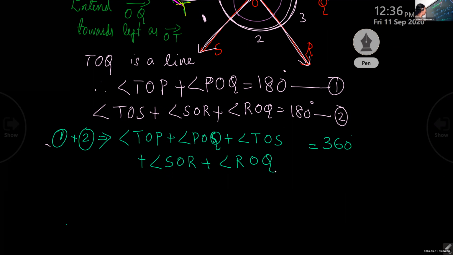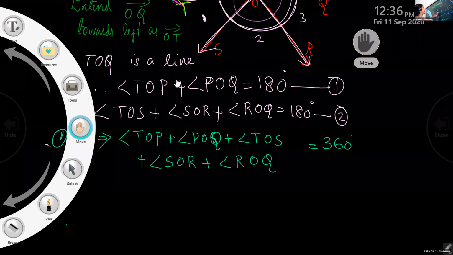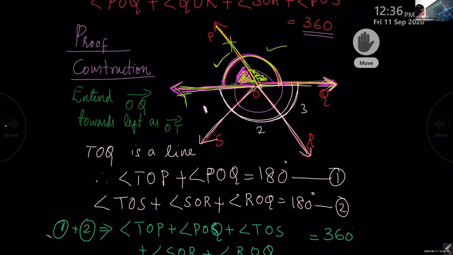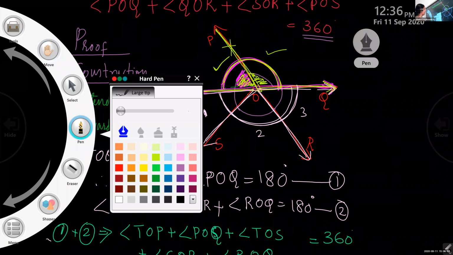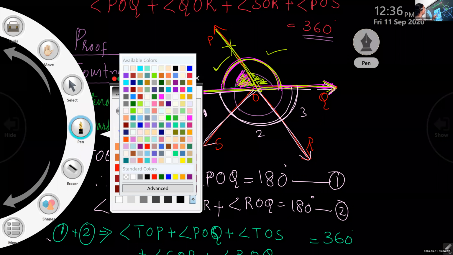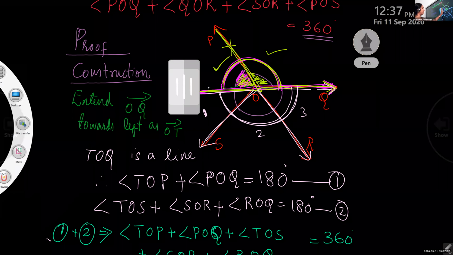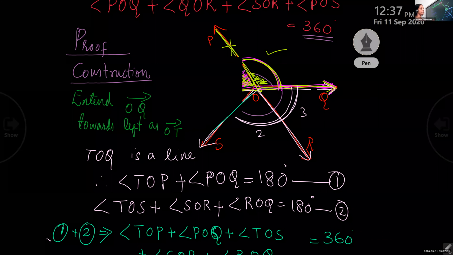Now look at here. Now this is our next step and it is very important. See children, this ray, that ray OT, we have drawn that ray OT, okay? Okay children, it is our ray. That means this ray OT we have done for our proof. Actually, we don't want this ray. We don't want that ray because it is not there in the question.